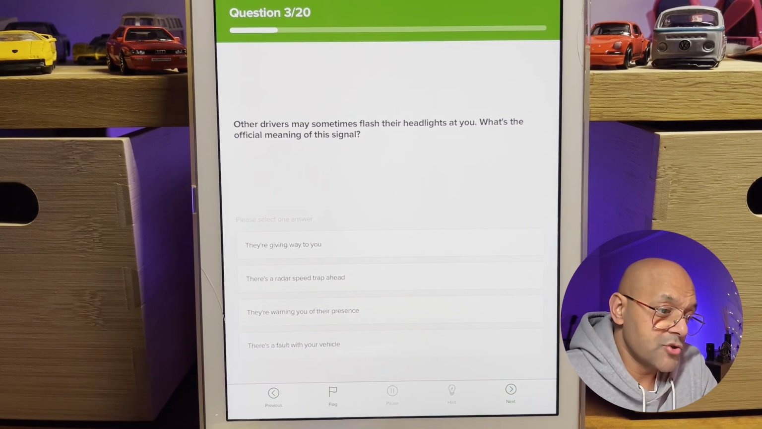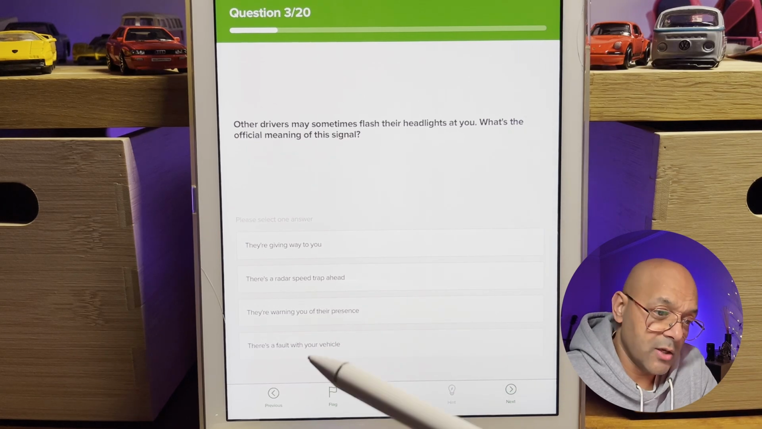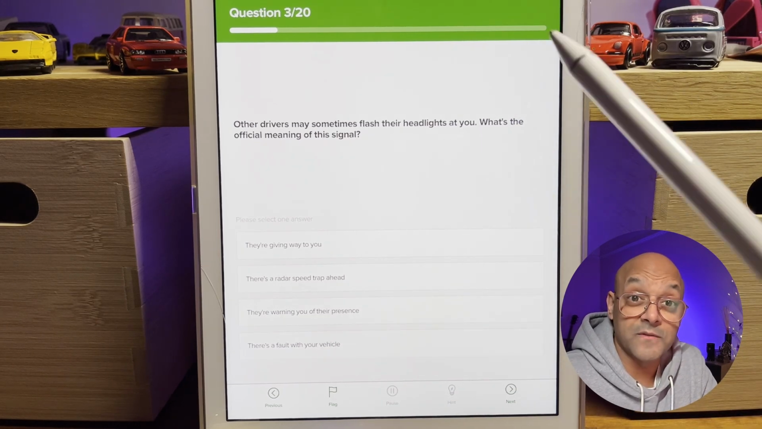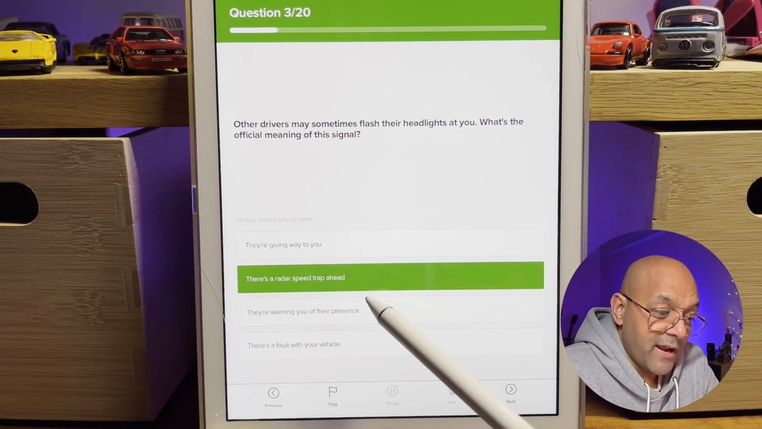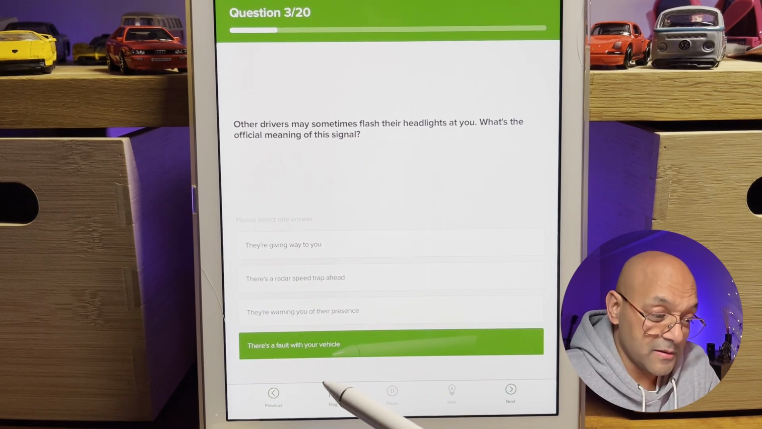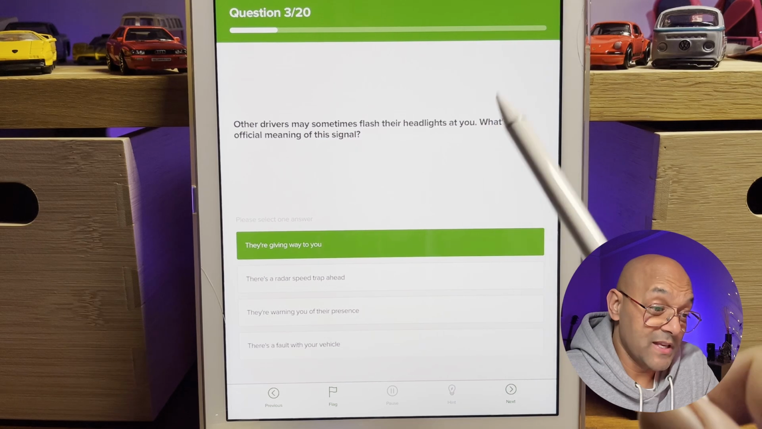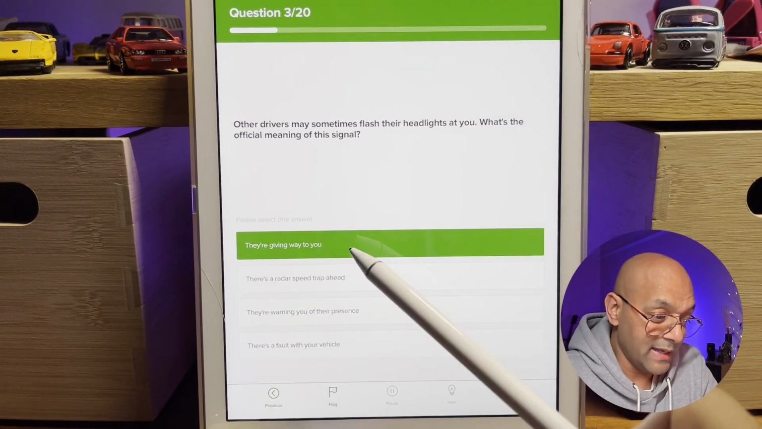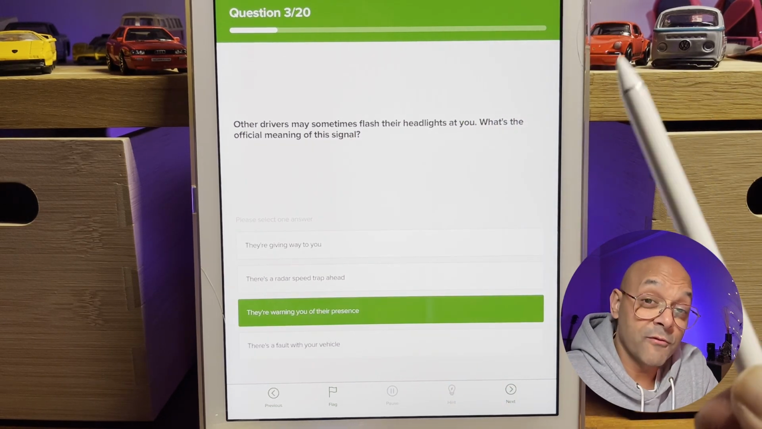Question number 3, other drivers may sometimes flash their headlights at you, but what's the official meaning of this signal? They're giving way to you. There's a radar speed trap ahead. They're warning you of their presence, or there's a fault with your vehicle. Remember, what's the official meaning of this signal? According to the Highway Code book, it is they are warning you of their presence.